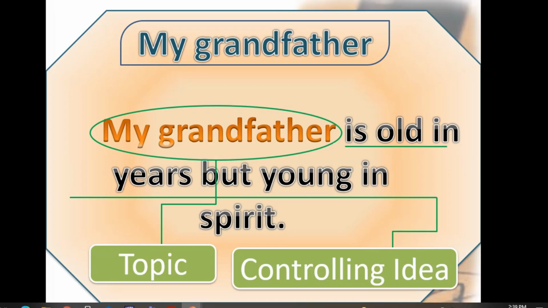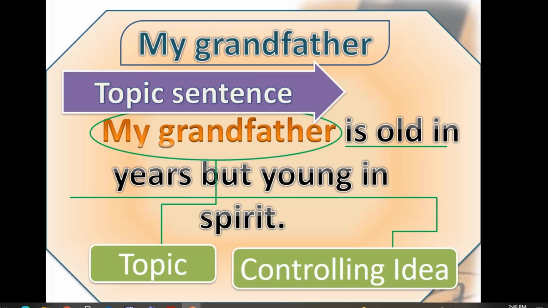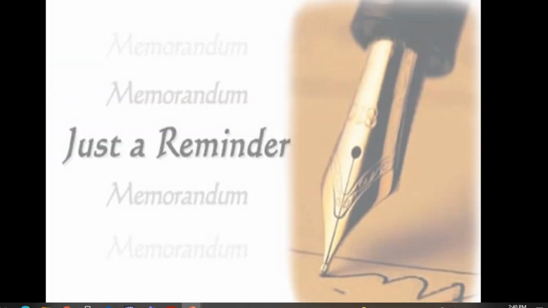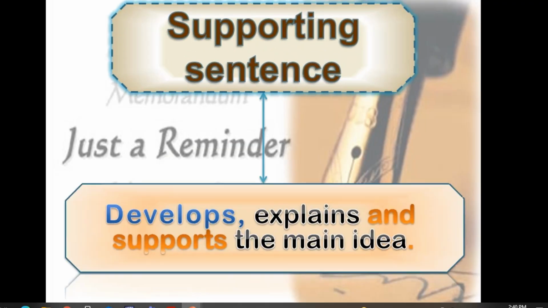Like Canada is one of the most developing countries. Is it the most developing? No, developed. So this is the topic sentence, which consists of two parts. So what about the supporting sentences? The supporting sentences that come after the topic sentence develop, explain, and support the main idea.